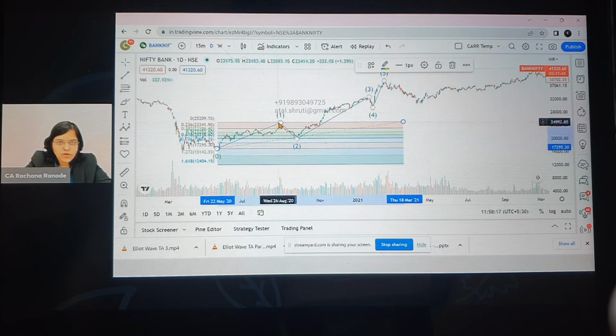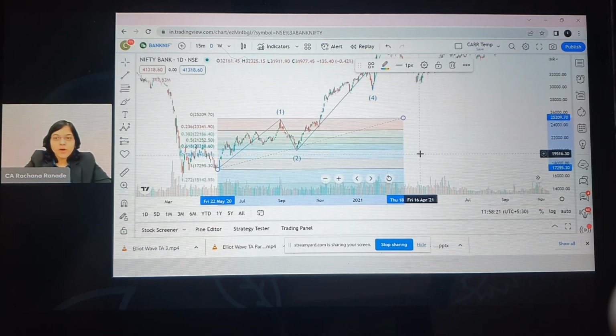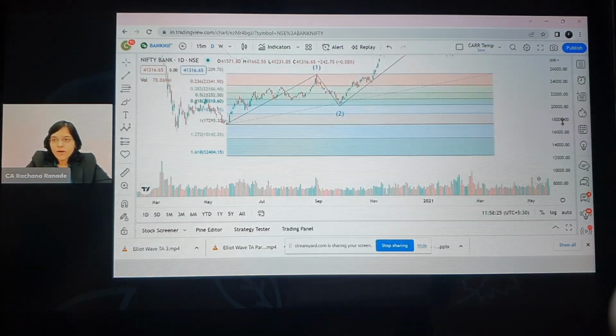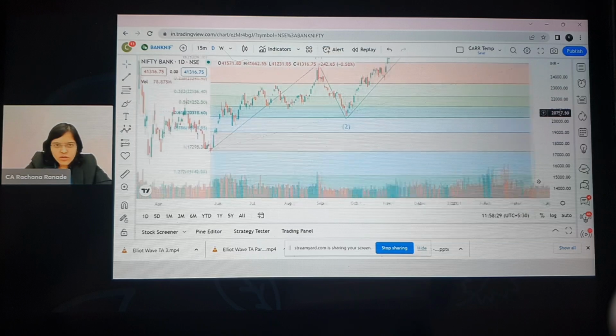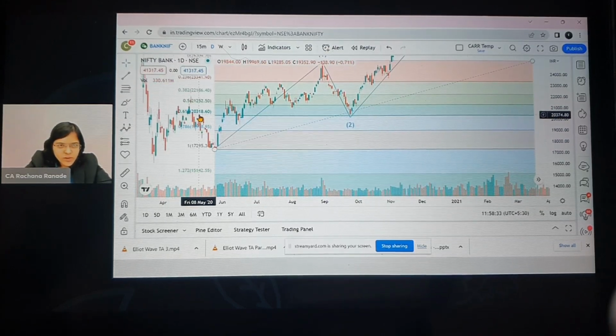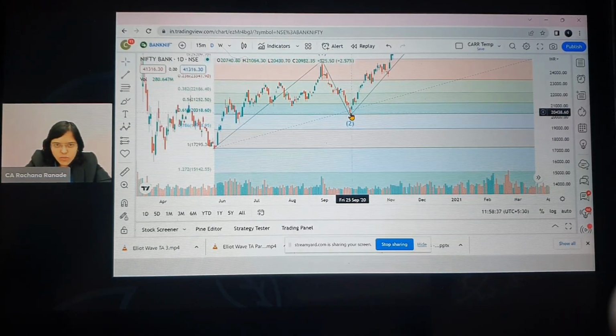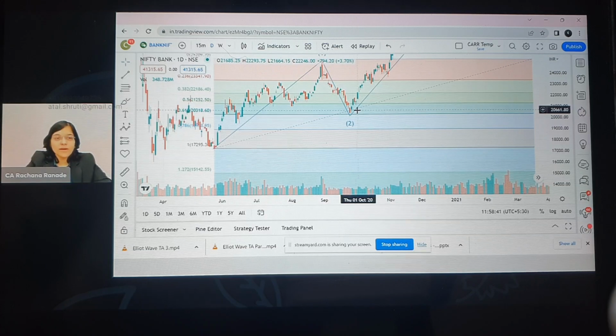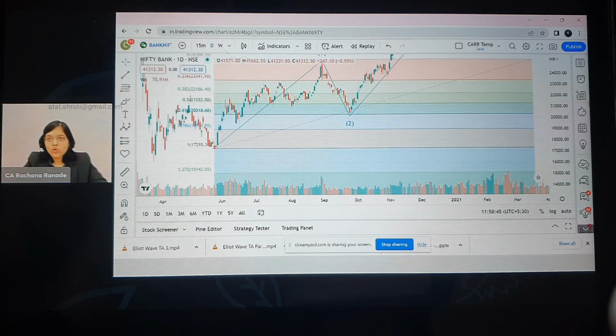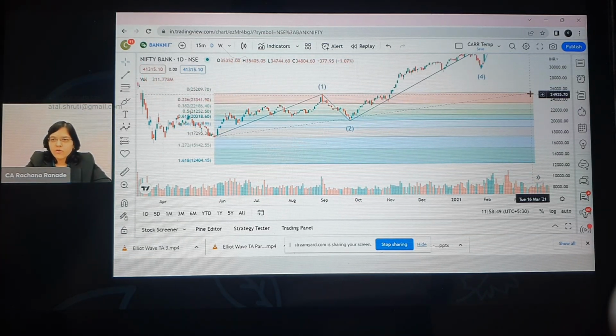See here, basically I've joined it from here to here, okay, and I just extended my arrow. Now, as I mentioned, how much retracement should it be? 50% or 61.8%. A little bit here and there, it's okay, right? So here let's try and see. 61.8% retracement is 20,318, and here we can see the lows are almost around that level. So yes, it is around the 61.8% retracement level. Yes. So can I say the wave 2 rule is satisfied? Answer is yes.